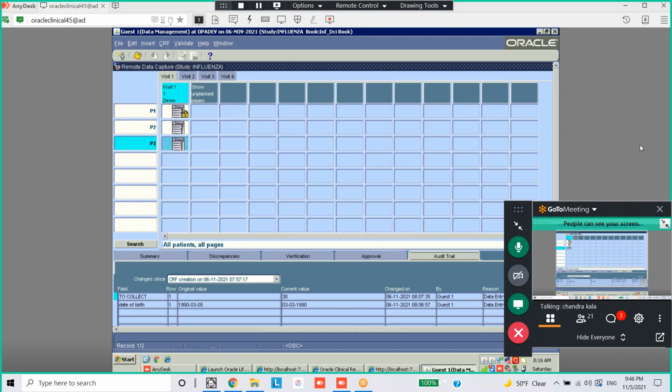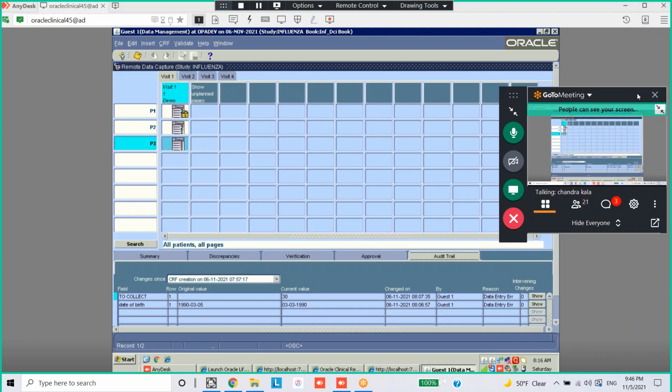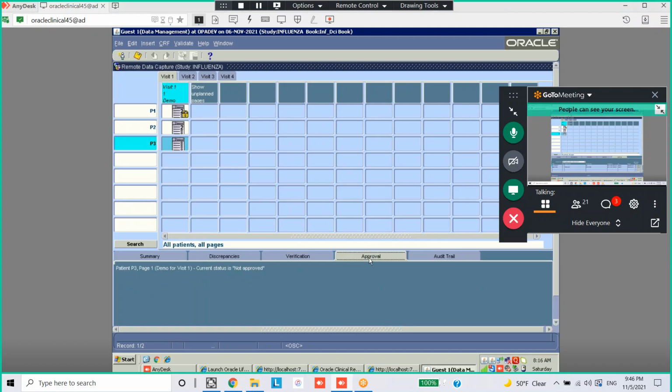But if you have, you can even have verification approval access. So just beside that audit trail, we have verification approval, right? You can go there and you can go to approval. There will be the button, approve the CRF.